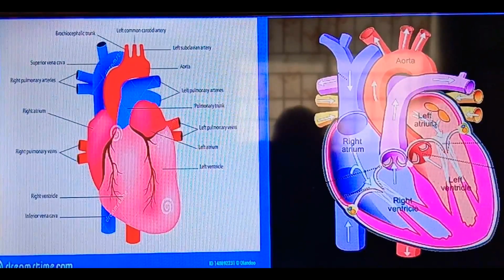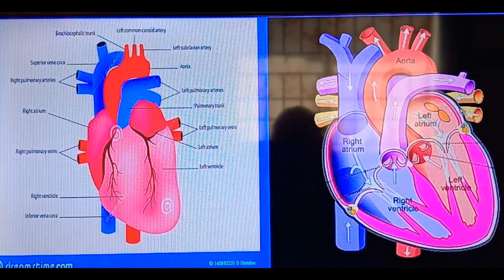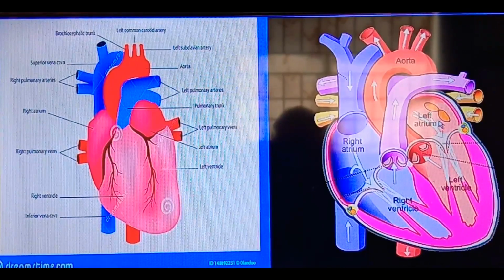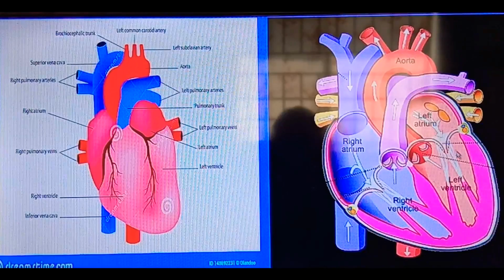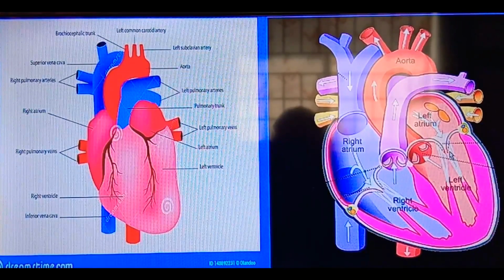On the left side, the atrium receives the blood from the pulmonary vein. Two pairs of pulmonary veins will bring the pure blood from the lungs and pour it into the left atrium. From the left atrium, the left ventricle will receive the blood through the bicuspid valve or the mitral valve.